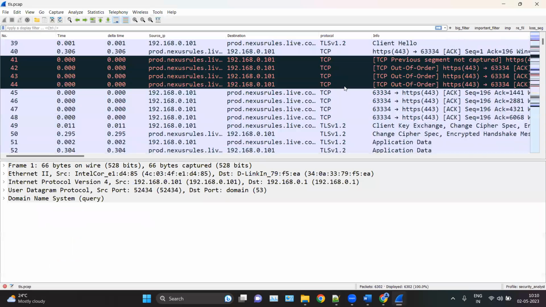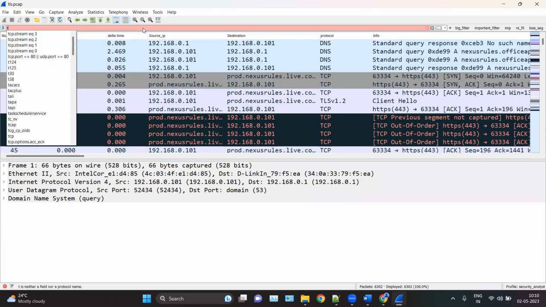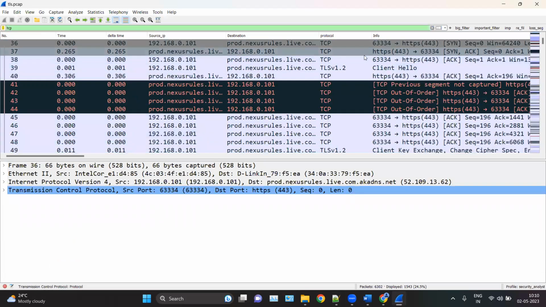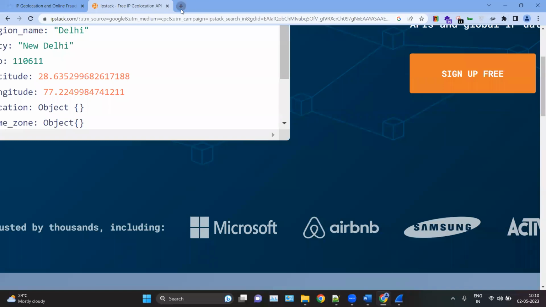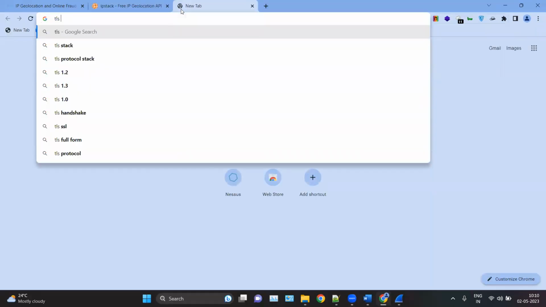And here you can see, let's filter TCP. The TCP connection is simple. You can see the SYN, SYN-ACK, and ACK packets, and here you can see 443 is for HTTPS. That is why here you can see the simple TCP three-way handshake packets. Now for the TLS, let me show you the figure for that. TLS handshake.